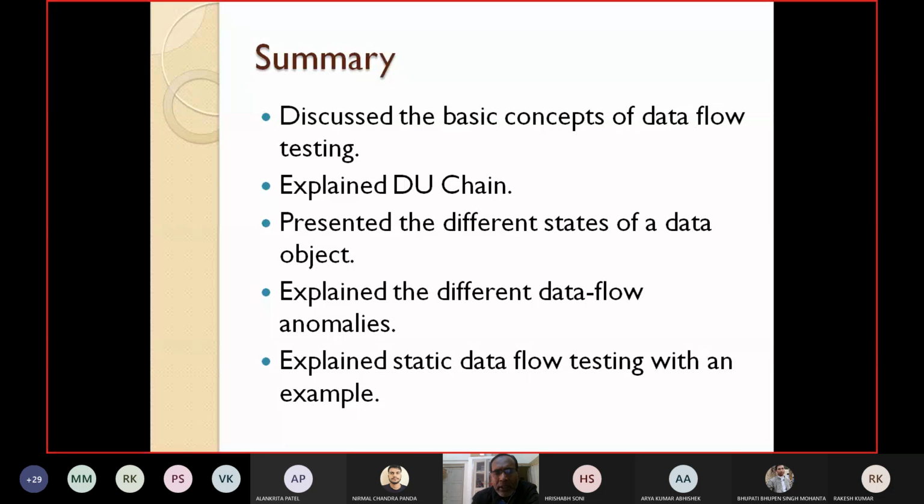We have seen that there are 9 possible 2-character combinations, and 6 possible single character cases, of which 3 may lead to anomalies. We have also explained static data flow testing with a small example.